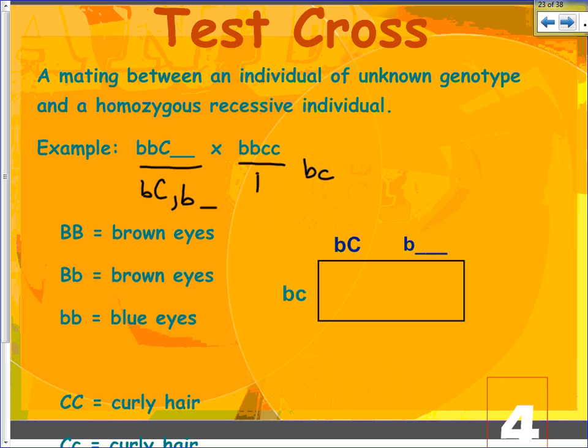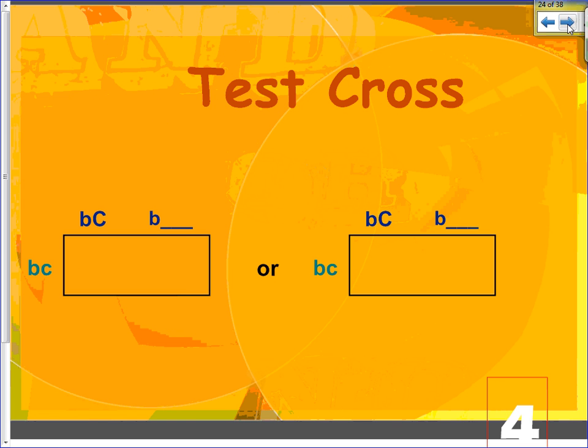So the next slide takes us through the 2 possibilities. So if this was a big C, we would find that we would only have one possible gamete. And so after filling it in, we only have one genotype.